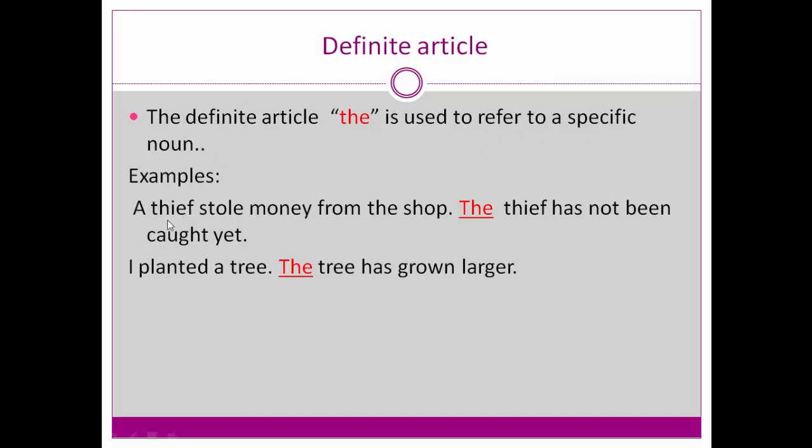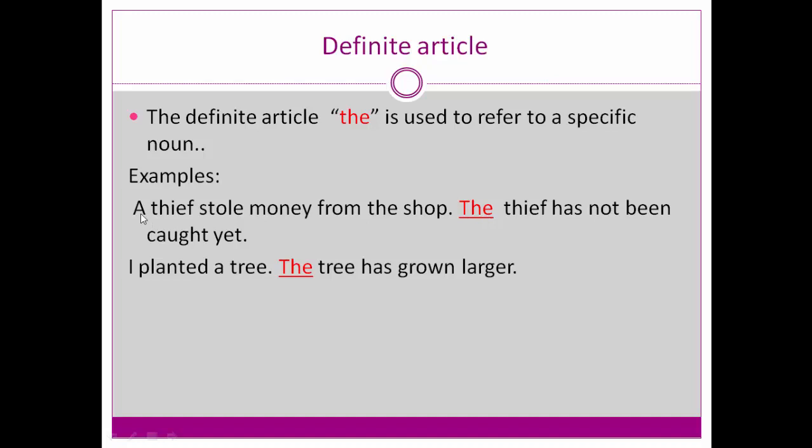For example: a thief stole money from the shop. The thief has not been caught yet. Here, thief is the noun. So we understood where we place the article: articles are placed before the noun. Thief is a noun, and an article has been used before it.